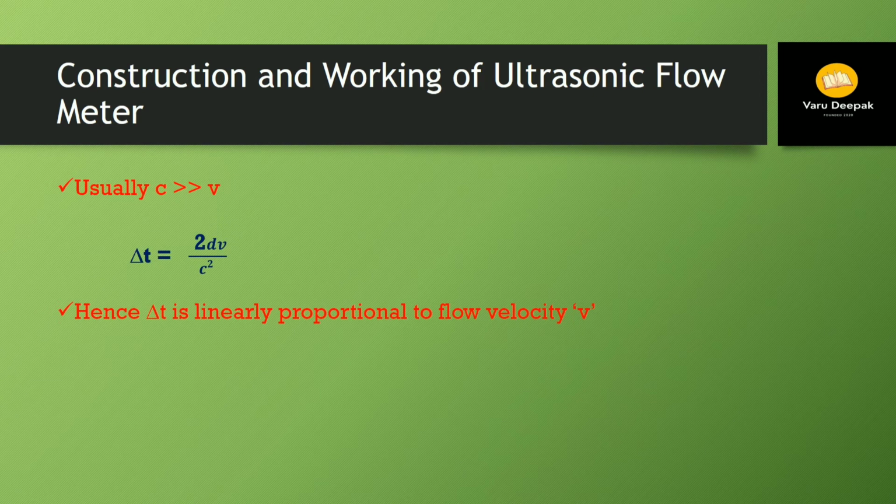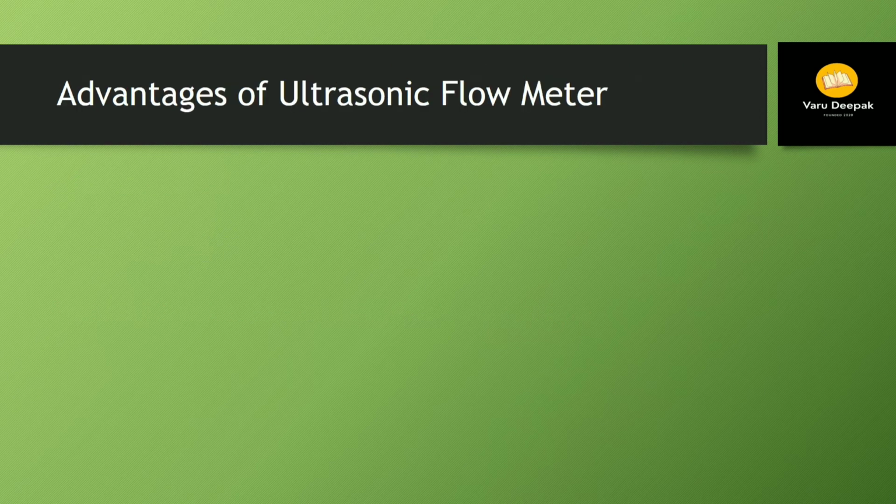So we can measure the transit time of the signal, and with the help of the difference of that transit time delta T, we can measure the velocity of flow. As we can see in this equation, delta T is directly proportional to V, the flow velocity. Now let us see some of the advantages of ultrasonic flow meter.